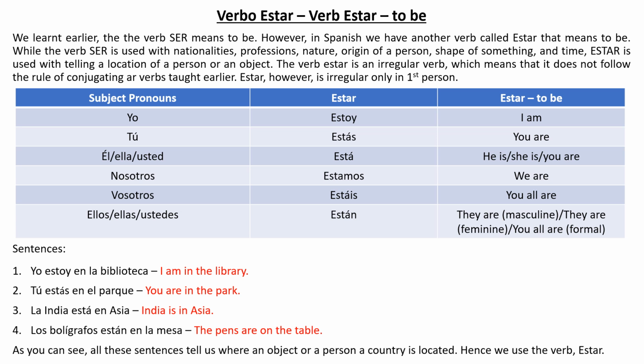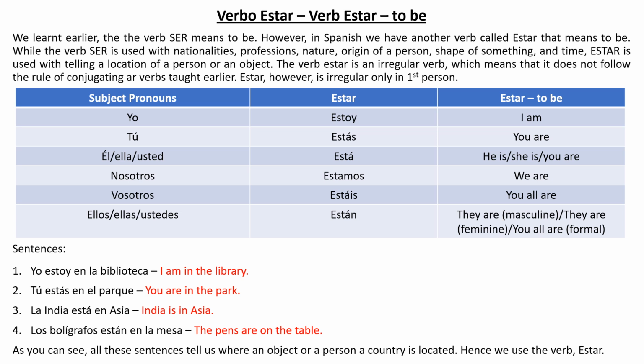For example, in English we can say something like, I am in the park, or she is in the library. So what am I doing? I'm trying to locate the person. Now the verb estar is an irregular verb, as you can see on my screen. However, it is irregular only in the first person, which means that it does not follow the rule of conjugating AR verbs as taught earlier.